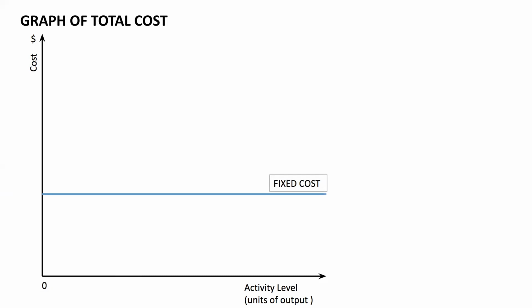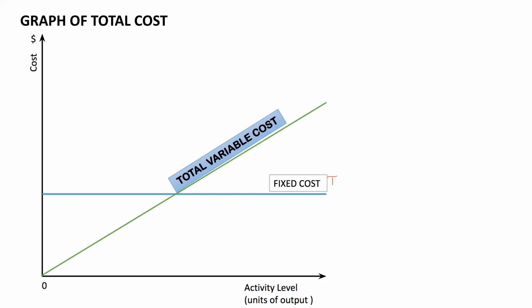This is the line of our total fixed cost. Total variable cost is an upward sloping graph where it increases with the number of units. If the number of units increases, total variable cost will keep on increasing.